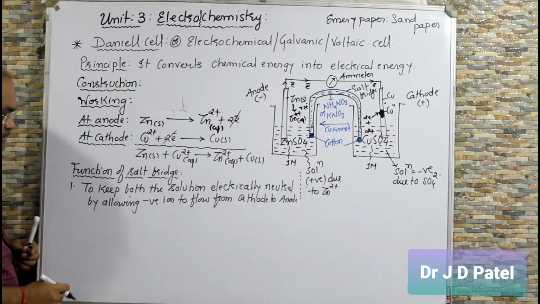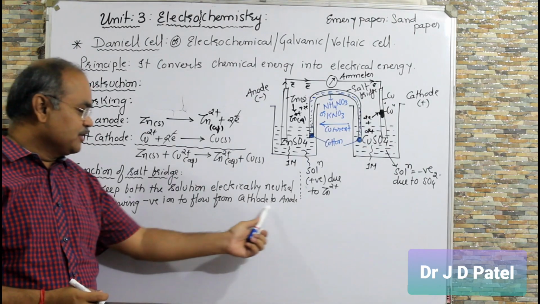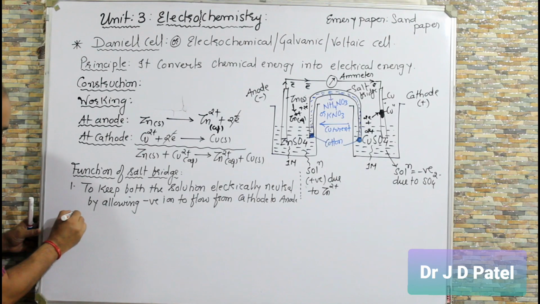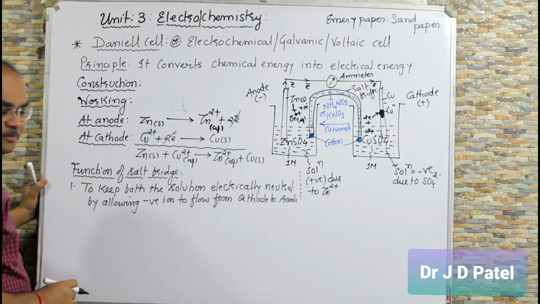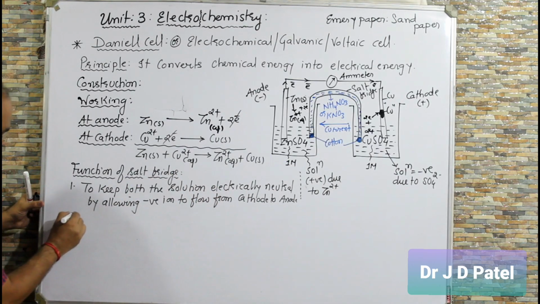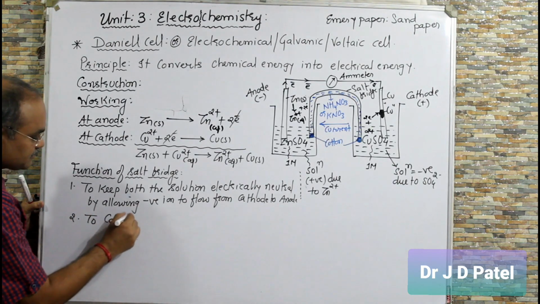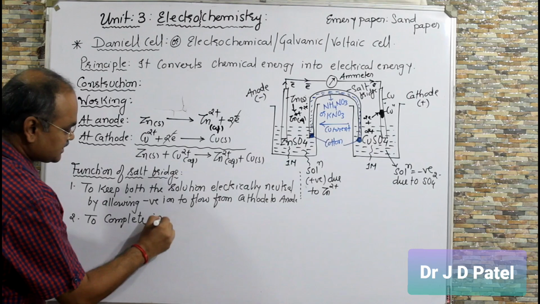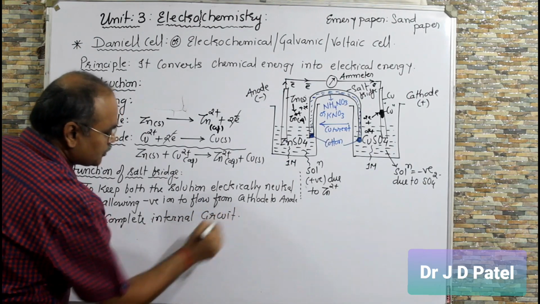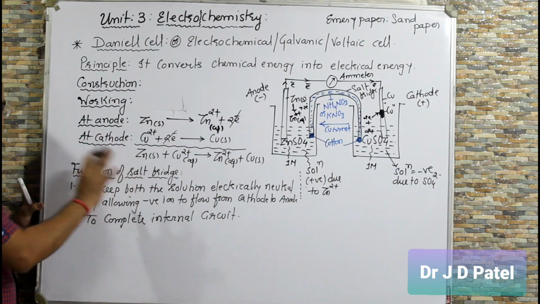This is the first function of salt bridge, to keep both the solutions electrically neutral by allowing negative ions to flow from cathode to anode, right? So this is the main function of salt bridge. It allows only negative ions to flow from cathode to anode and keeps both the solutions electrically neutral. Second, to complete the internal circuit. So these are the two most important points of salt bridge. You have to remember. Clear?